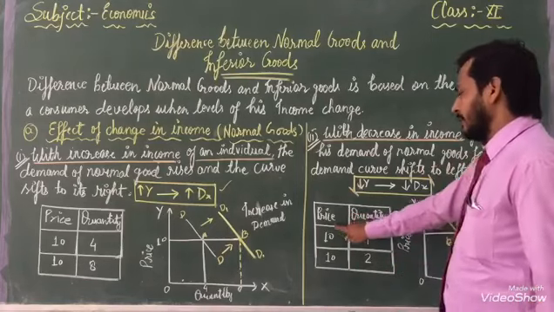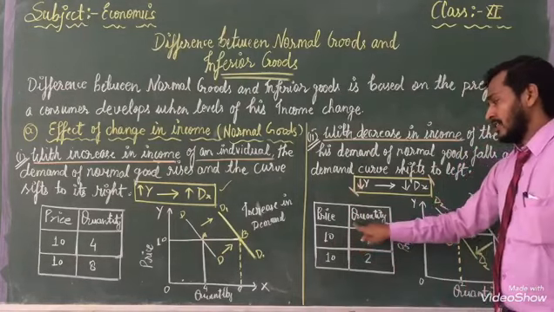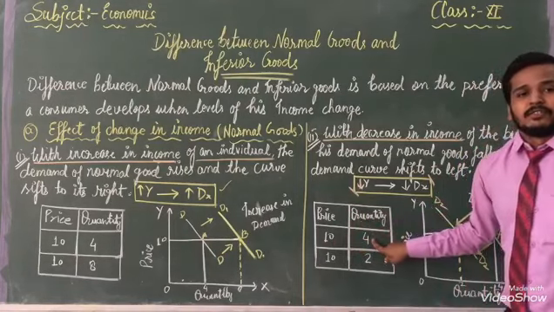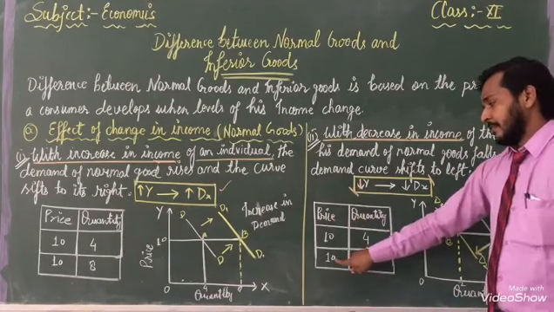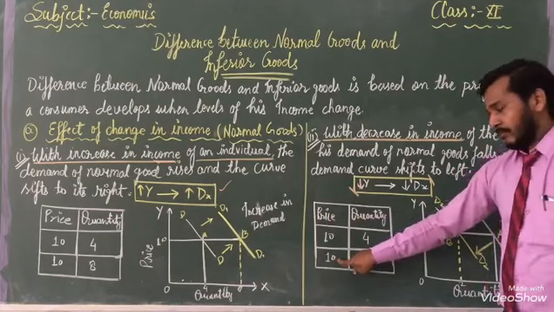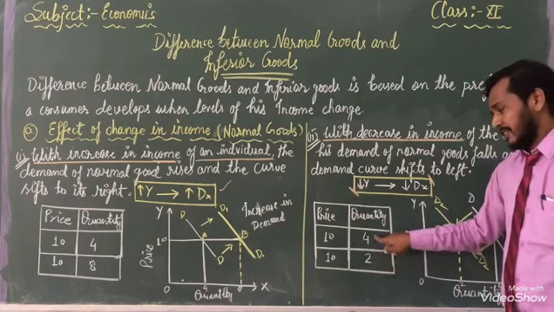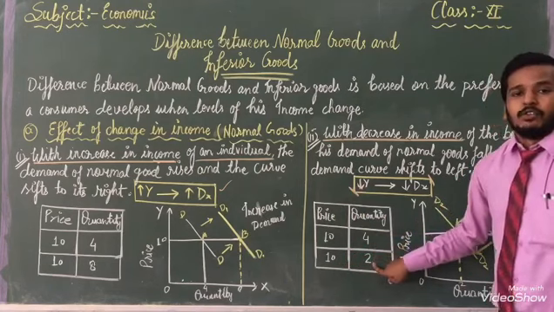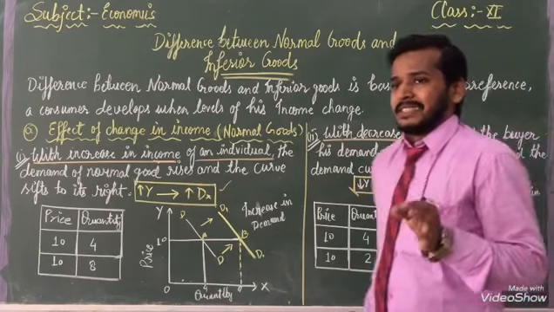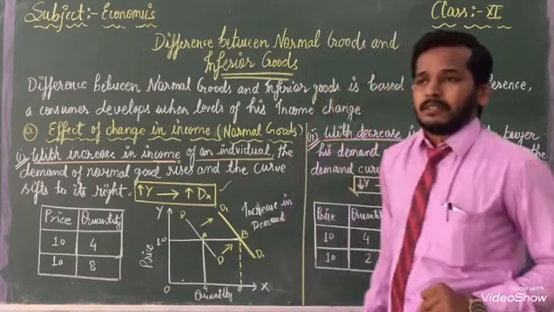See, when the price is 10, at that time the quantity we are using is 4, but after that the price is the same 10, but our quantity demanded is 2. It means from 4 to 2 we are now using. This is the decrease in demand.